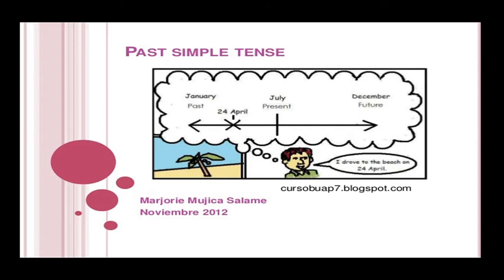I want to show you the time description of the past simple. So here we are, this is present, July, and January is the past, December is the future. This April 24 is the past. Here is the past, and at any point of time in the past we can use the past simple tense.